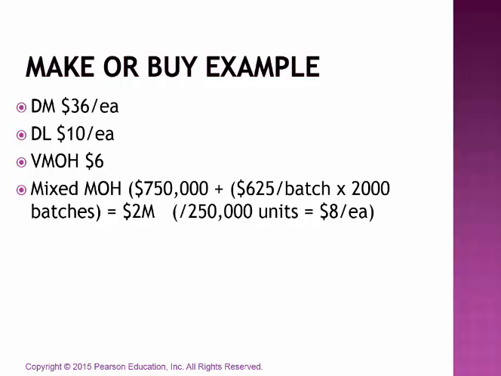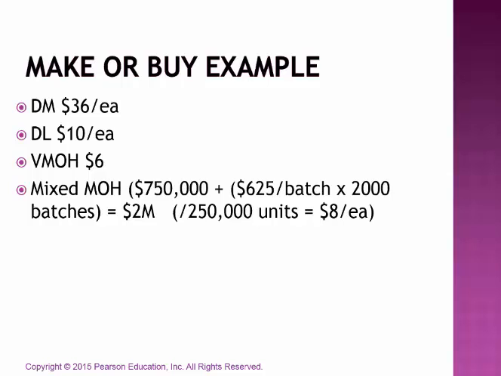We've got a flat, or fixed, $750,000 plus an additional $625 in setup costs per batch. And in order to generate 250,000 units, we would have to make 2,000 batches. So 2,000 batches times 625 equals 1.25 million.